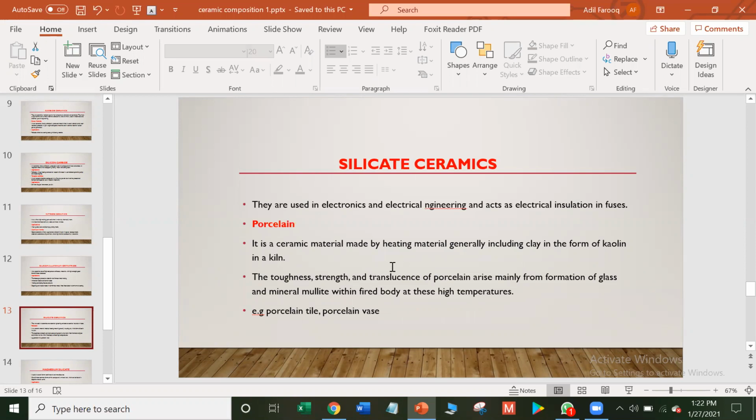Translucence is the quality of letting some light pass through, being partially transparent. Porcelain is used in porcelain tiles and porcelain wares.